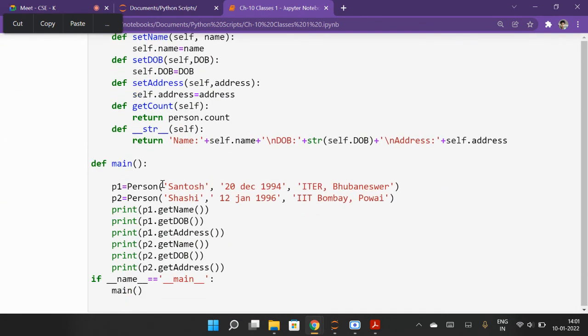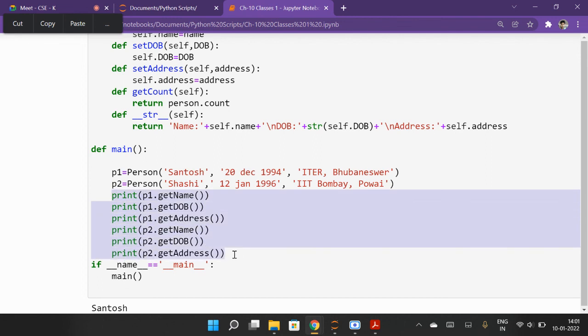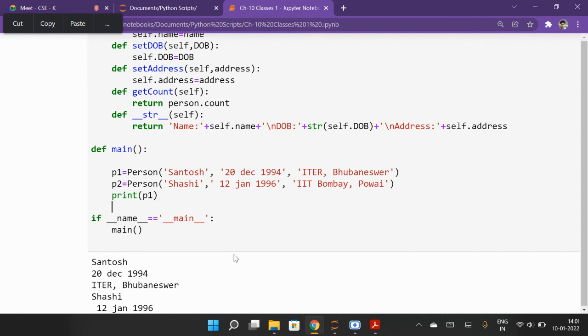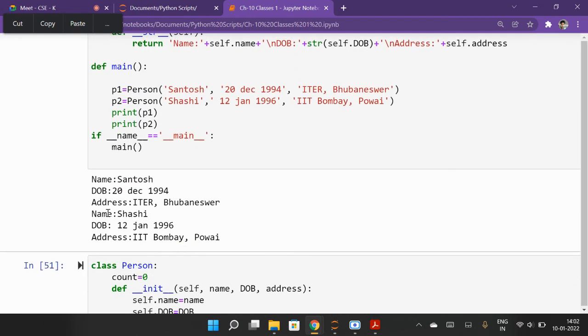Similarly here I have taken two objects, so instead of all this we may print p1 and we may print p2. Here it will print name, date of birth, address.